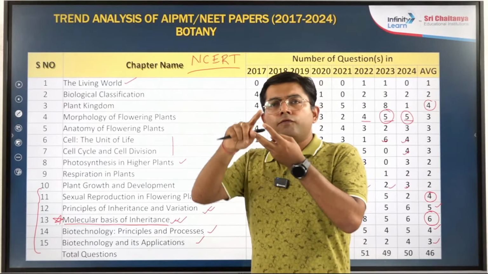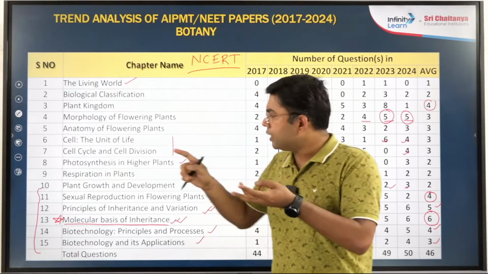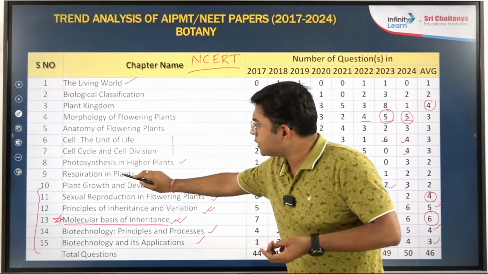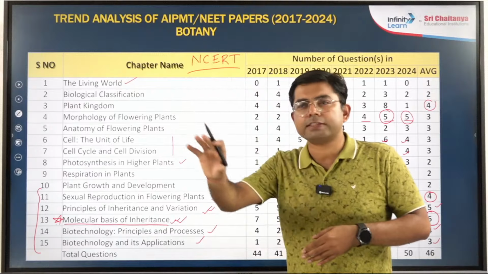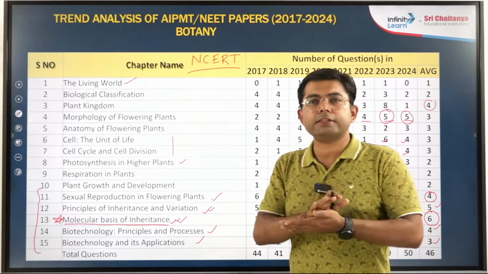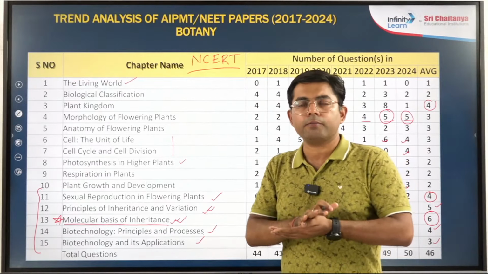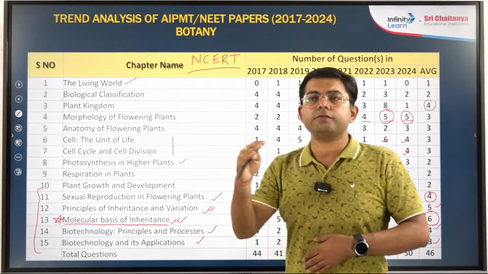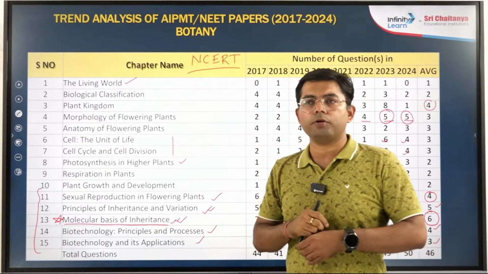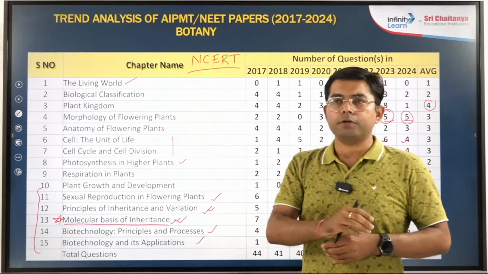Then all the flow charts given in NCERT. For example, in photosynthesis and respiration, they will usually ask a question from the different cycles given there: C3 cycle, C4 cycle, Krebs cycle. Then in which step ATP is released, in which step NADH is formed, in which step it is absorbed, right?